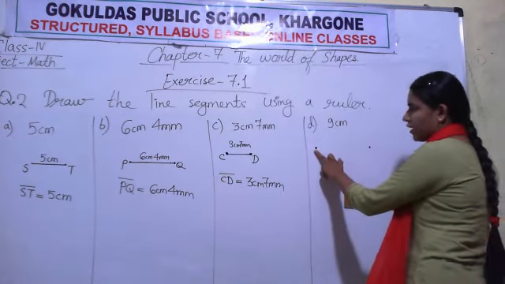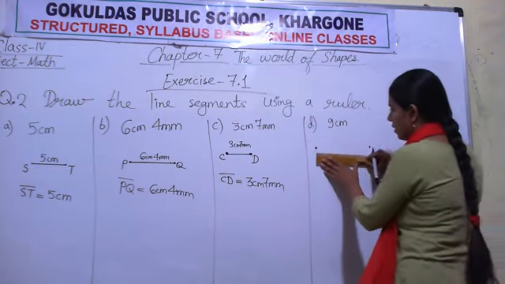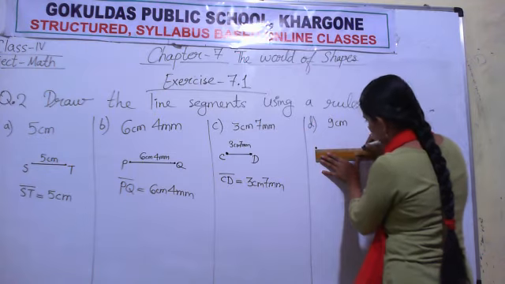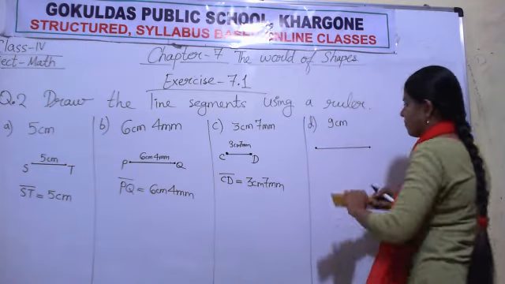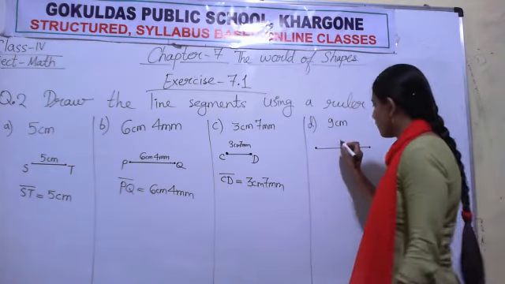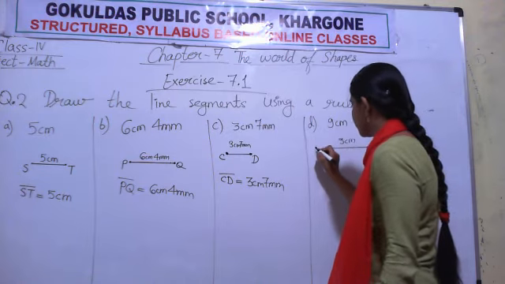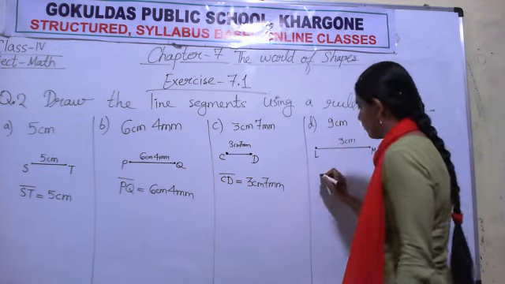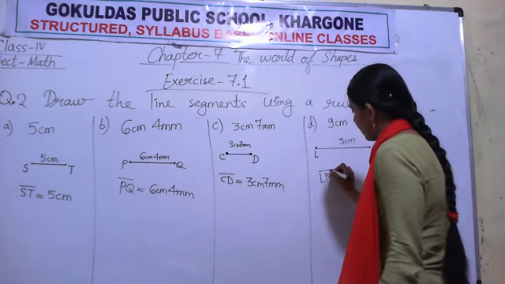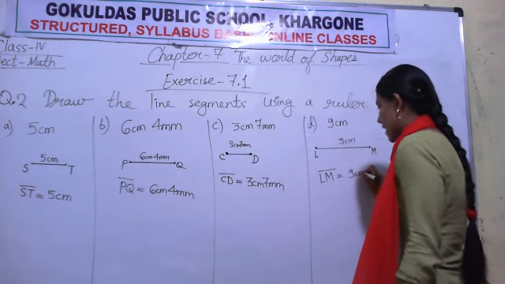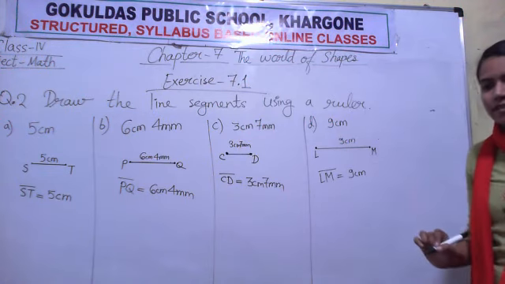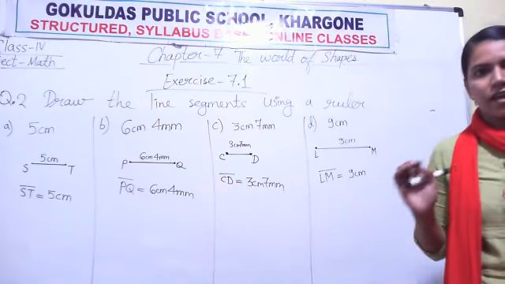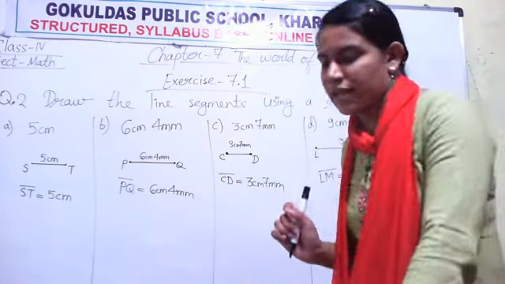One dot at 0, another dot at 9. Now join both the dots. So this line is of 9 centimeter. I am giving it the name LM. So line segment LM is equal to 9 centimeter. It is very easy. Now the remaining questions E, F, G, H, I and J, try to draw by yourself.